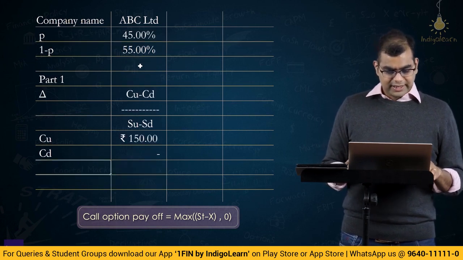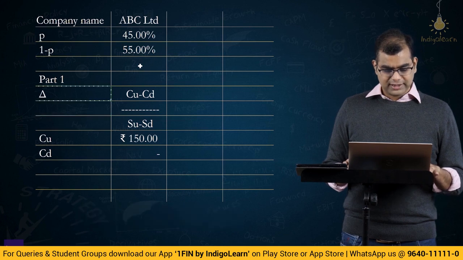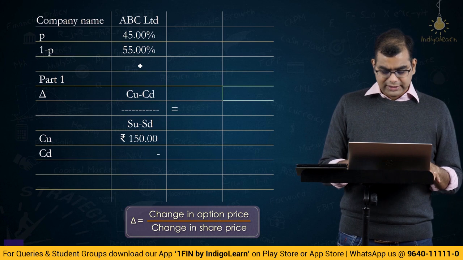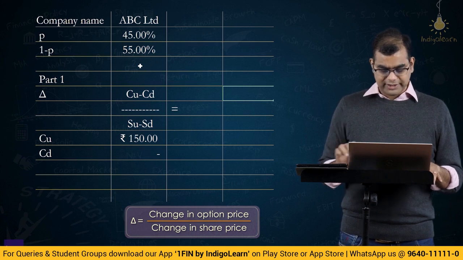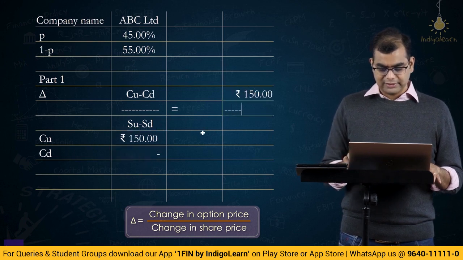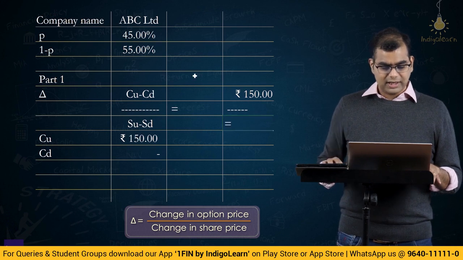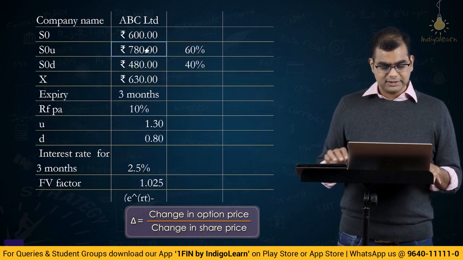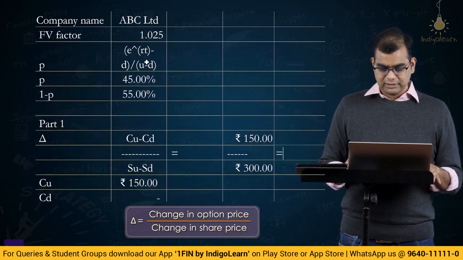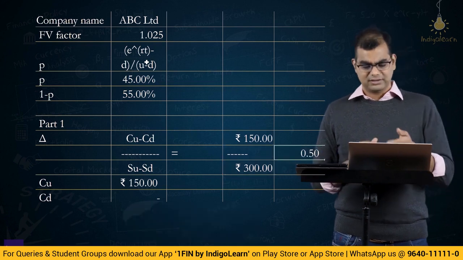Okay. So, then we again compute delta. Delta is equal to CU minus CD, which is 150 minus 0, which will be 150, correct? Then divided by SU minus SD, what is this? 780 minus 480, 300. So, that will be 0.5, exactly 0.5.